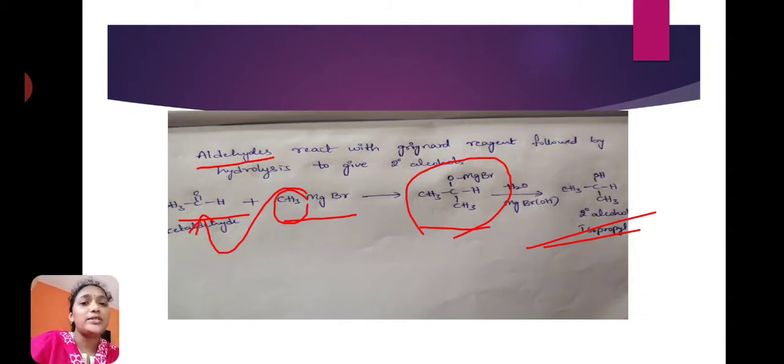On hydrolysis, this transition state will give secondary alcohol. Okay students, except formaldehyde, all remaining aldehydes react with Grignard reagent followed by hydrolysis to give secondary alcohols. The example reaction is acetaldehyde reacting with methyl magnesium bromide, and on hydrolysis gives secondary alcohol.